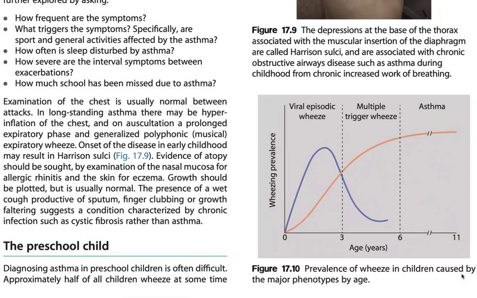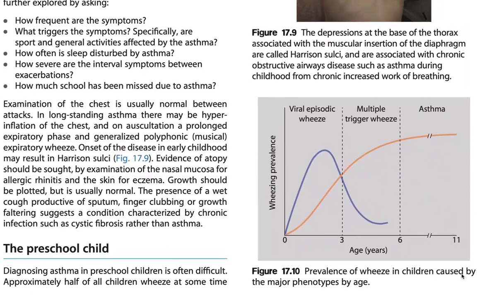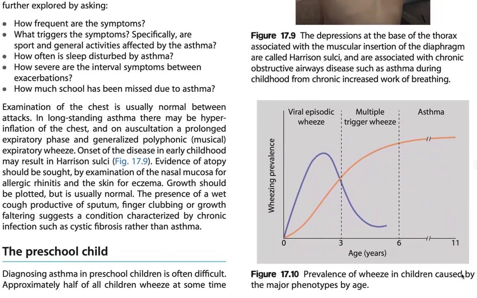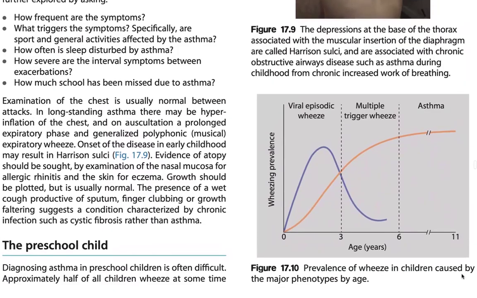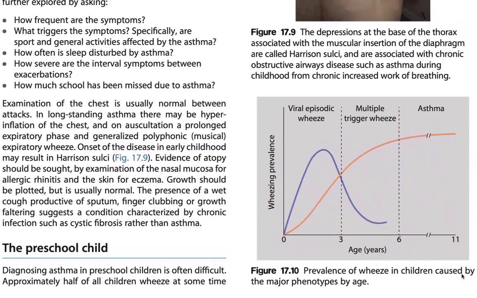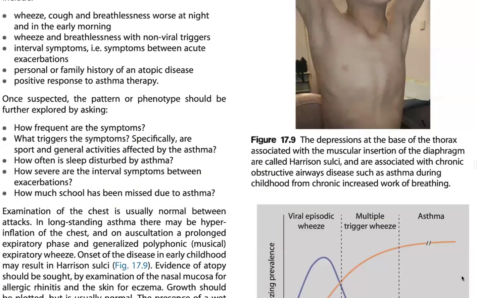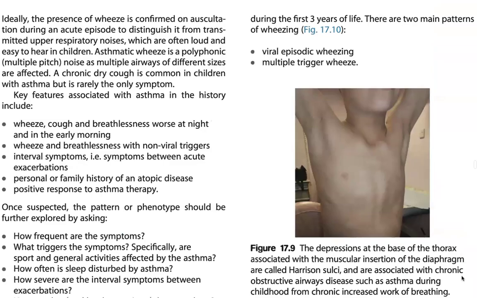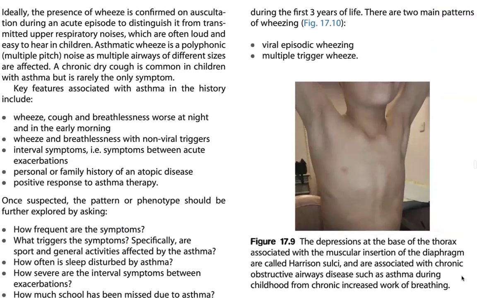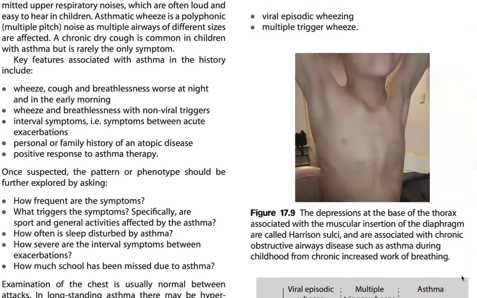The presence of a wet cough productive of sputum, finger clubbing, or growth faltering suggests a condition characterized by chronic infection, such as cystic fibrosis, rather than asthma. The preschool child: diagnosing asthma in preschool children is often difficult. Approximately half of all children wheeze at some time during the first 3 years of life, with two main patterns of wheezing, viral episodic wheeze and multiple trigger wheeze.